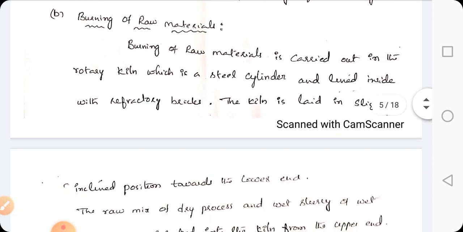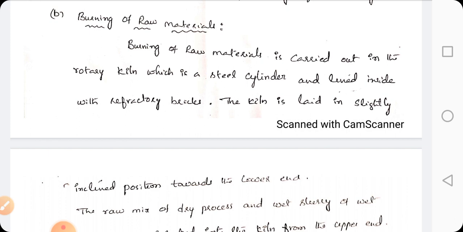Burning of raw materials is carried out in a rotary kiln, which is a steel cylinder lined inside with refractory bricks. Refractory material means a substance which can withstand high temperature without undergoing deformation in its shape.